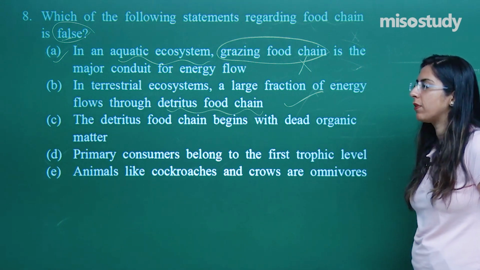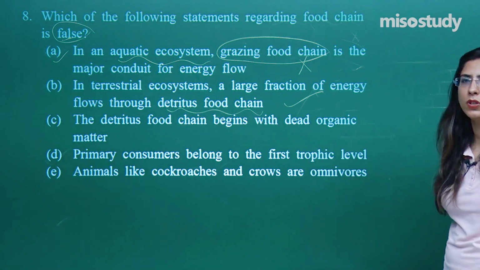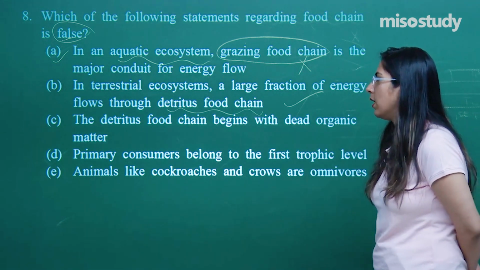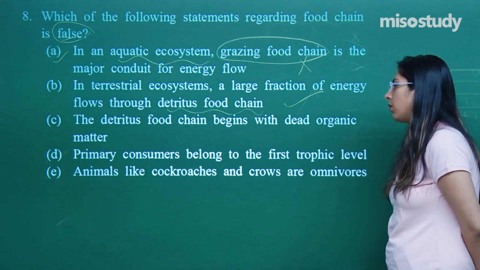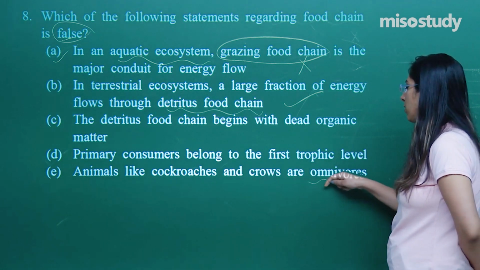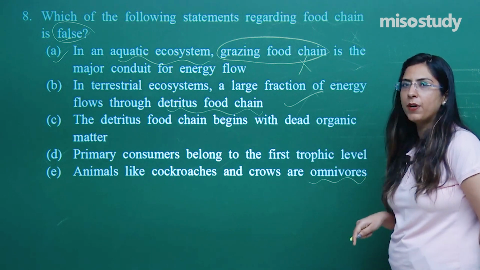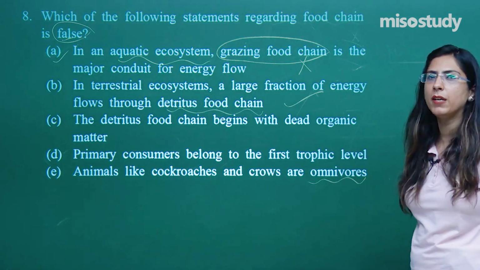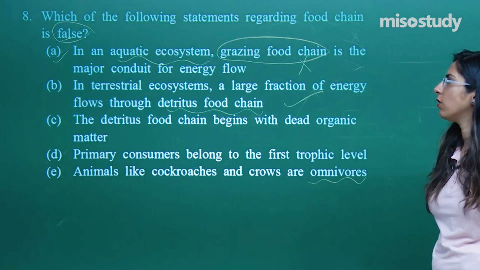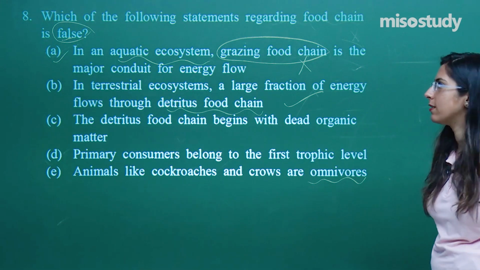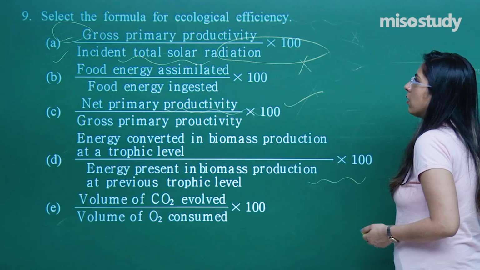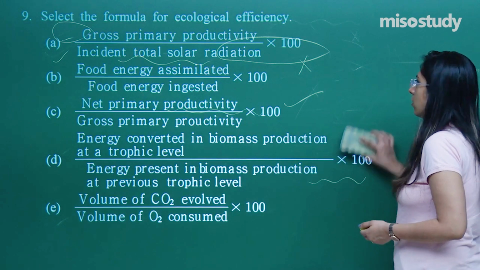Sometimes what happens is that when we are talking about the food chain, some herbivore food chain, in those cases the D option is the correct one. Animals like cockroaches and crows are omnivores, because they feed on different things, they have different preferences depending upon the environment in which they live. So, this is quite a correct option. So, the incorrect option is A, right, for the 8th question. Let us look at the 9th question.